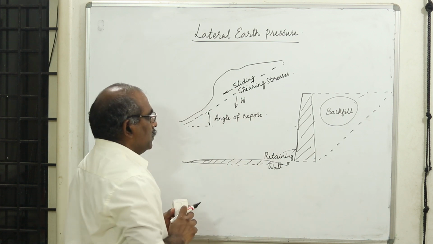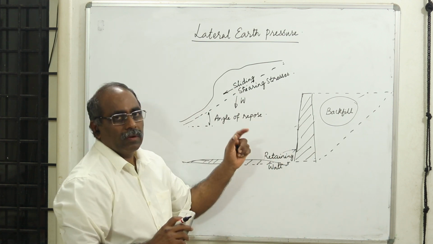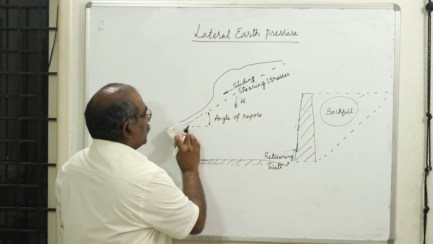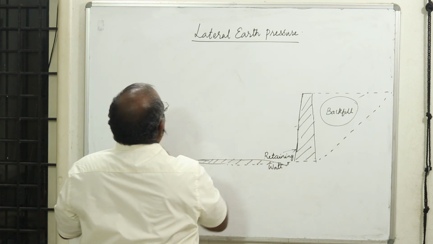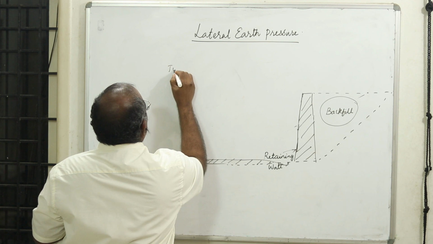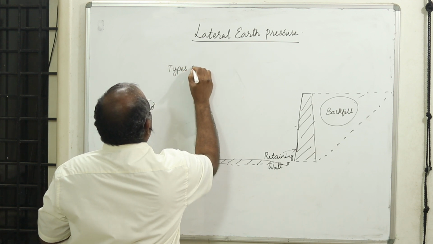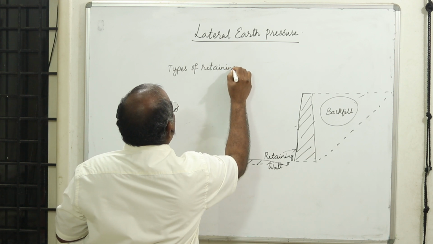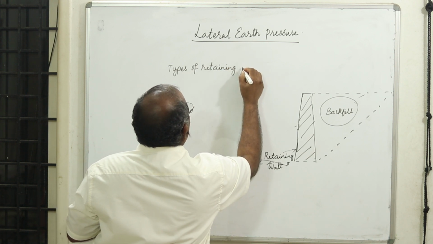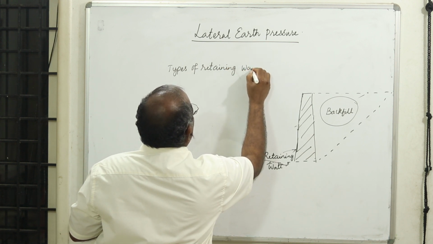Now retaining walls are not always like this. We have got different types of retaining walls. Let us try to understand the different types of retaining structures. Let us take the retaining walls only.